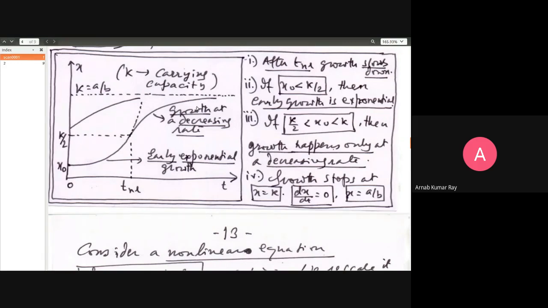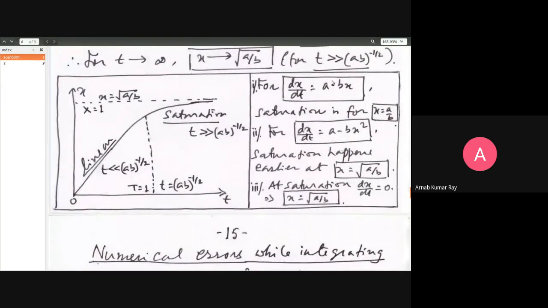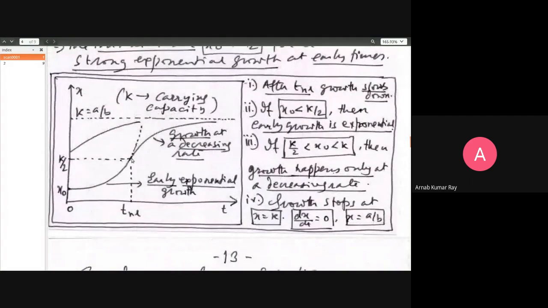Population dynamics. You can't have a population coming out of nowhere. It has to start with some initial members of a species, right? Which means that immediately you'll realize that population dynamics can't be identified by this kind of a system or this kind of a system. Population dynamics, it so happens, is better described by this kind of a system. But then there will also be a growth saturation in the long run. Compound interest. If you don't put money in the bank, there will be no growth for you. Early exponential growth, compound interest growth happens like this. I shall just discuss these things.